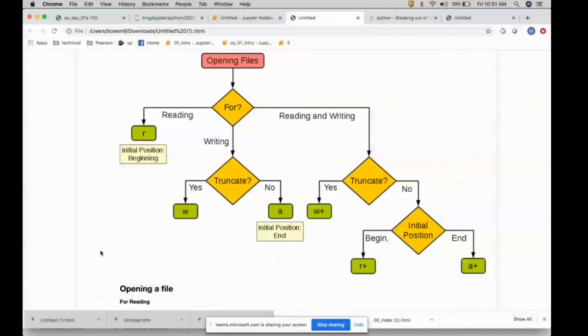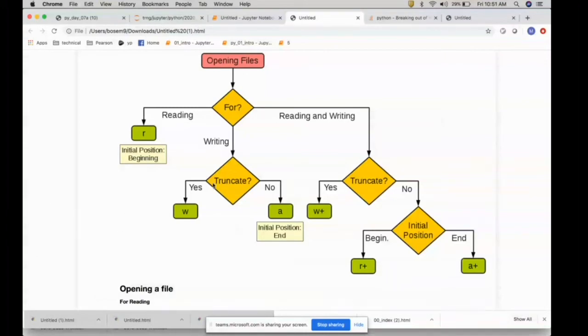If you open it for writing, it can be either the write mode or the append mode. In write mode, it puts the pointer the same way as the read. The file is created, and then the pointer is kept at the very beginning so that you can keep on writing. If it is append mode, again it checks whether the file exists. If it exists, it puts the pointer at the end of the last byte so that you can append, right?